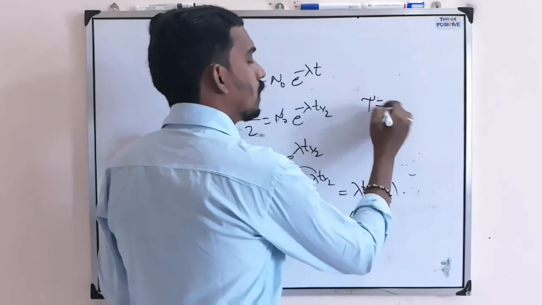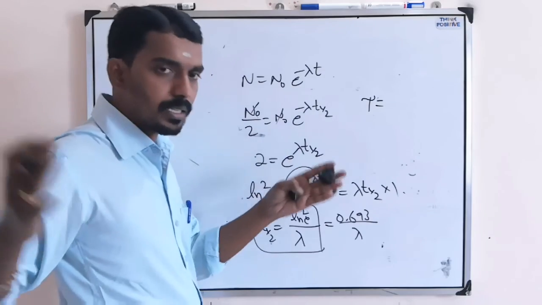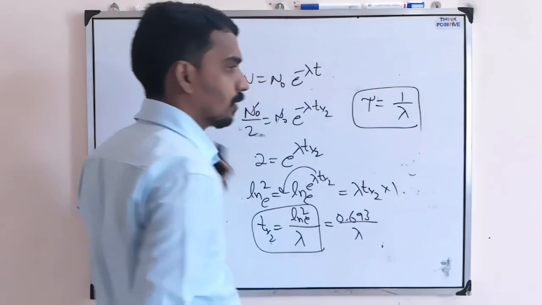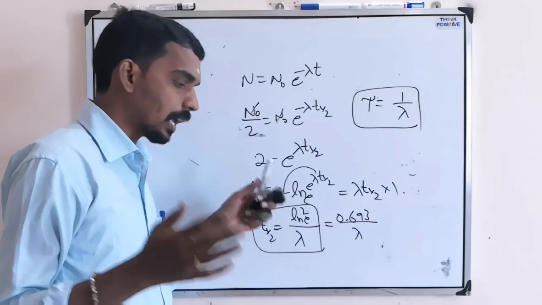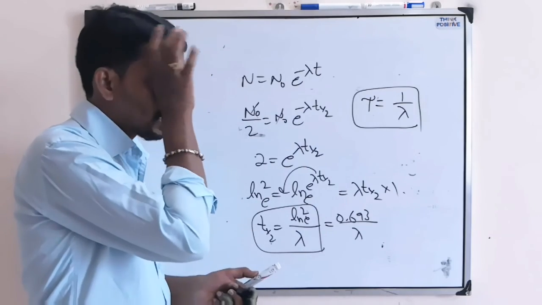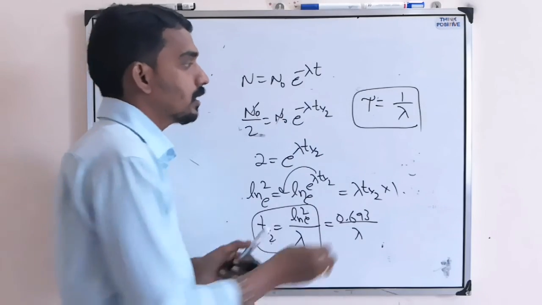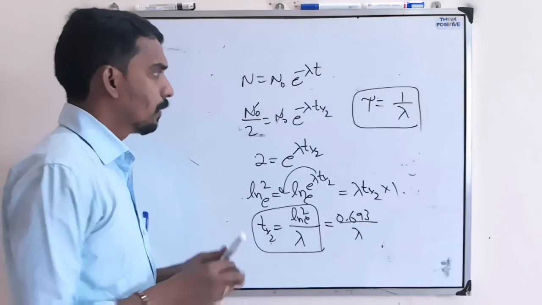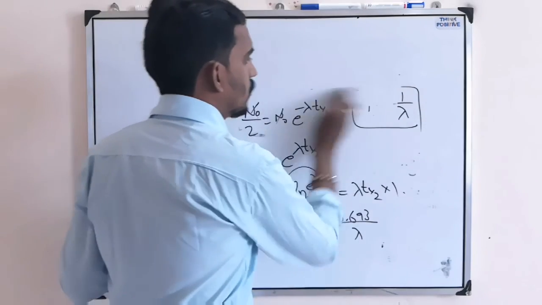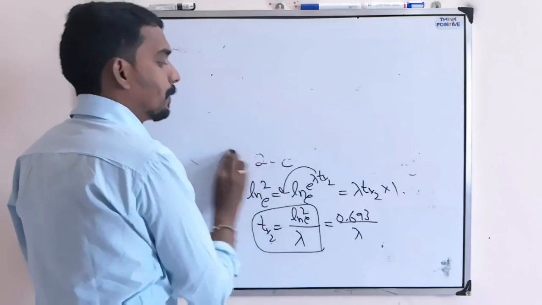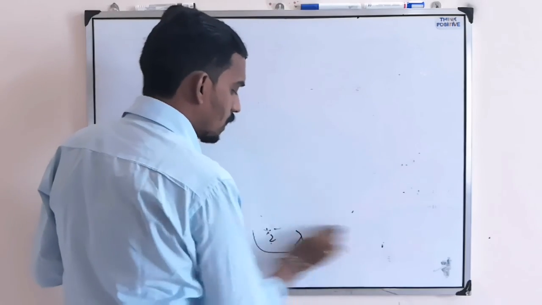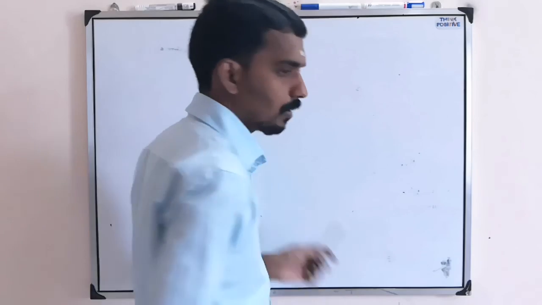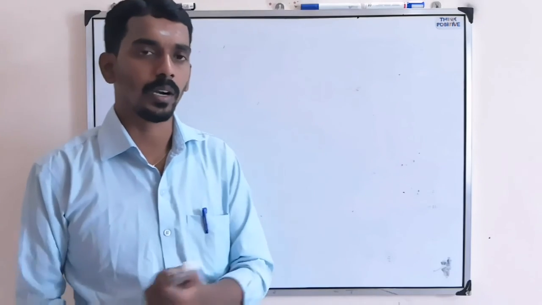Similarly, when you consider the total average life of any radioactive element, the formula is 1 by lambda. This also you will remember. So the average life of a radioactive element is 1 by lambda. Based on these formulas also, questions can be asked. But sometimes questions can be asked based on the manipulation of these equations. Those examples we will try to see and understand.